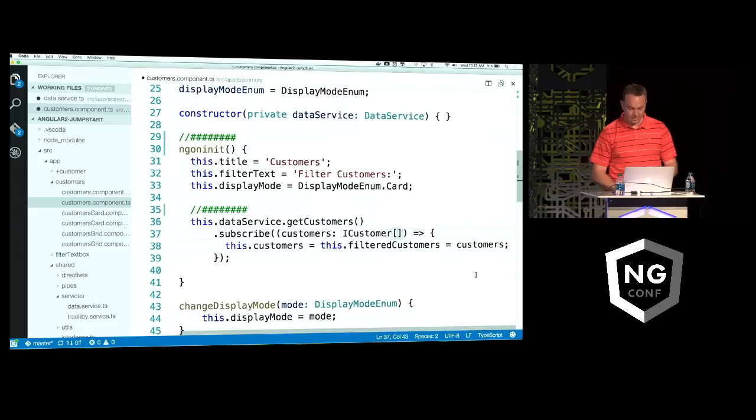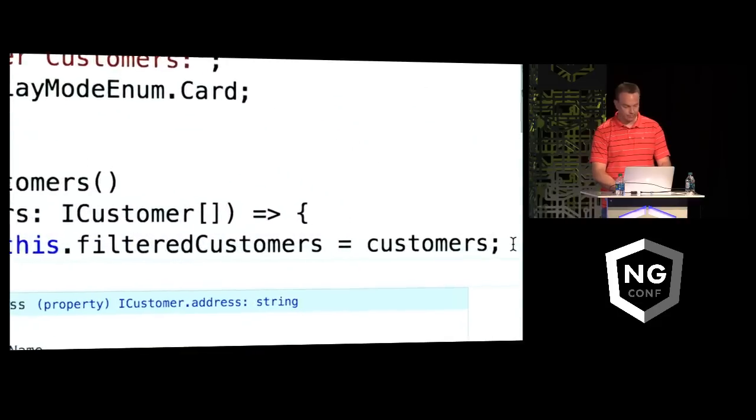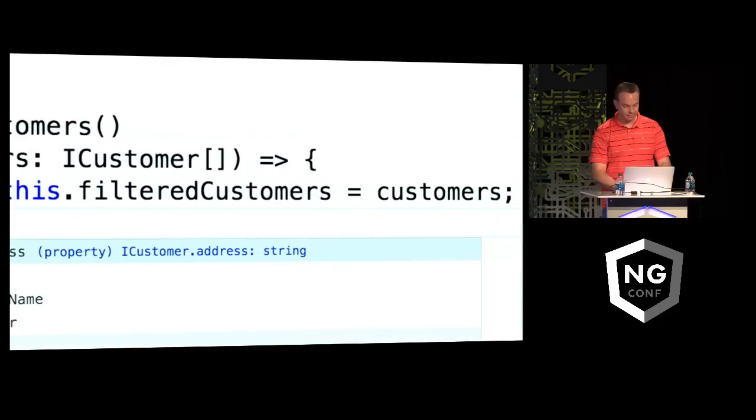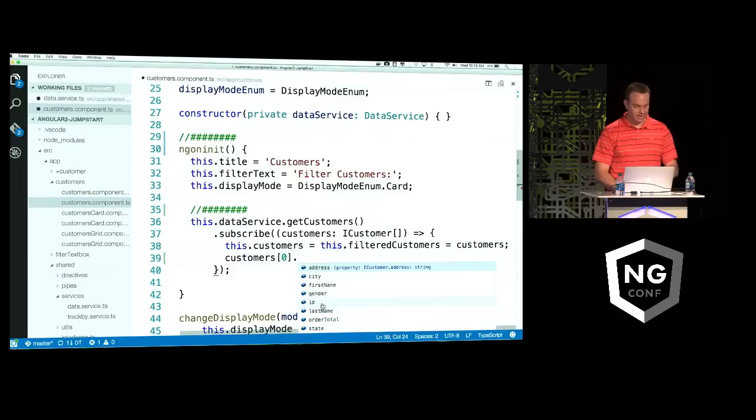And now we'll get some pretty awesome IntelliSense against this. If I were to come down now and just put a new line, we'll say customers[0]. You'll notice that I get some really nice IntelliSense as we type there.